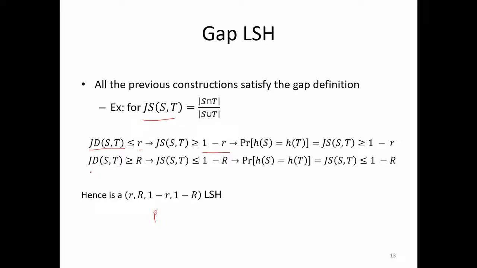And your Jaccard distance is greater than capital R. Here, Jaccard distance happens to be between 0 and 1, so both small r and capital R should be between 0 and 1, and small r should be smaller than capital R. Then Jaccard similarity should be less than 1 minus capital R. And this gives us that q should be 1 minus capital R.